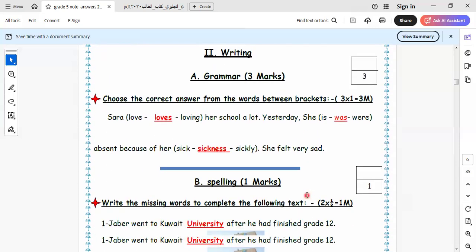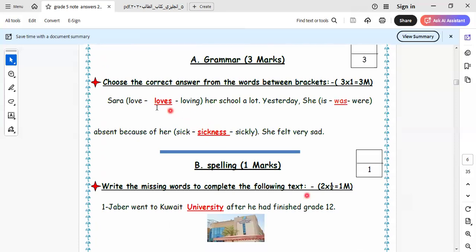Okay. Here we have writing. Let's do it together. Sarah missed her school a lot yesterday. So here we have yesterday. Yesterday is the keyword. The three words that refer to the past are yesterday, ago, and last. Here we have yesterday, so I select the past form. Sarah missed her school a lot.